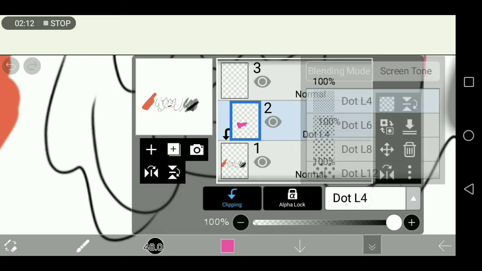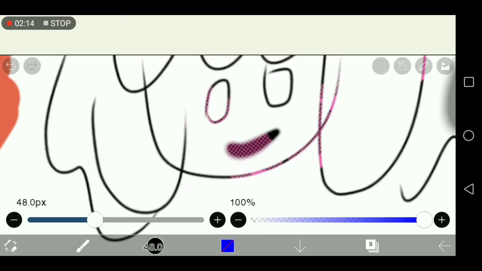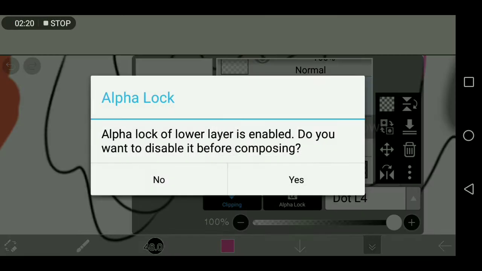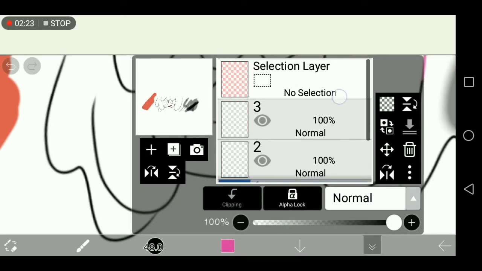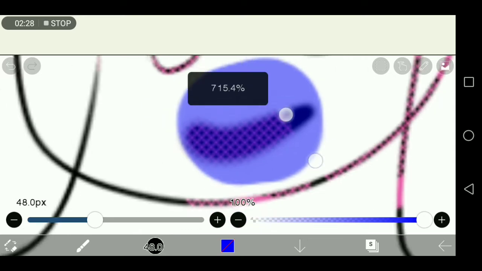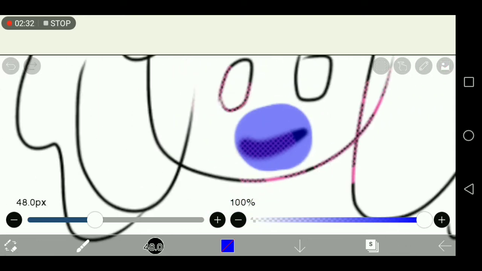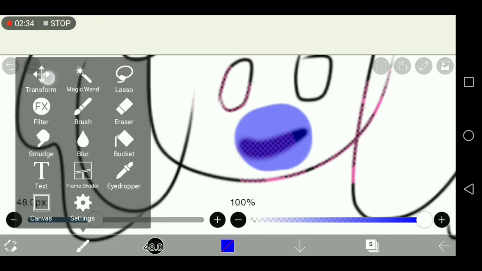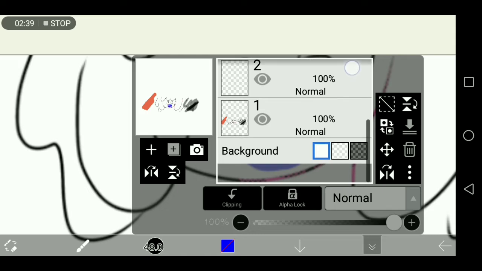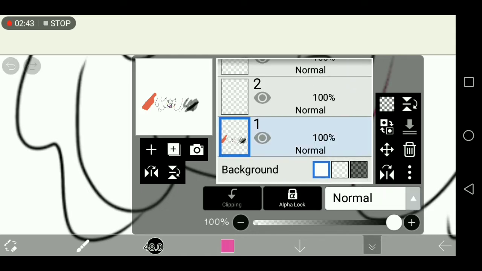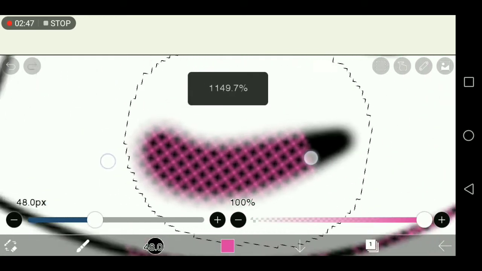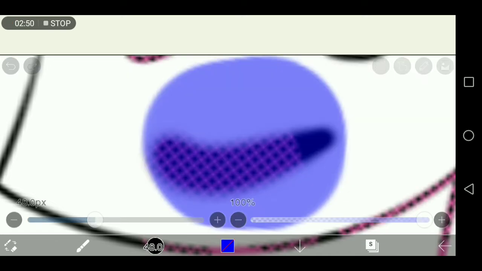Oh yeah, the selection layer. Okay, so the selection layer is, let's say you want to select something very specific in your drawing. Let's say I want to select her lips, so I just do that. And then when I come over here, and oh wait, no, I'm sorry. There, and then I go to another layer, then her lips are selected. There. And then you can also erase it actually. There.